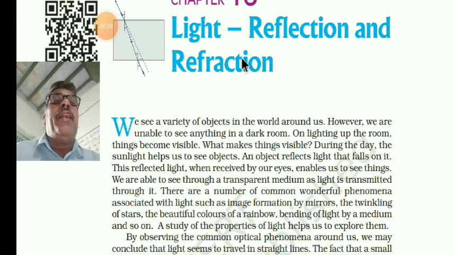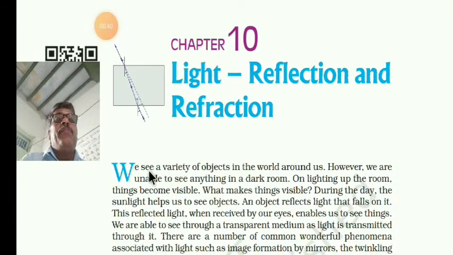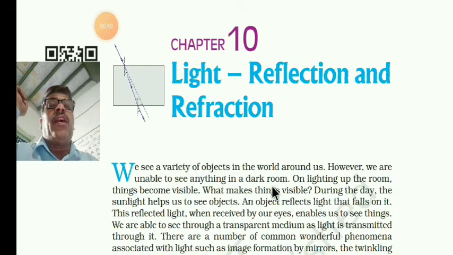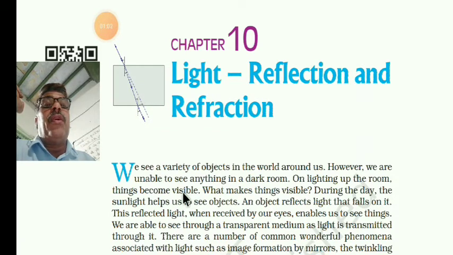Light is a form of energy which enables us to see. Through the light we are able to see. We see a variety of objects in the world around us. However, we are unable to see anything in a dark room. In the dark room you cannot see the objects or things. On lighting up the room, things become visible. Then we are able to see the things.